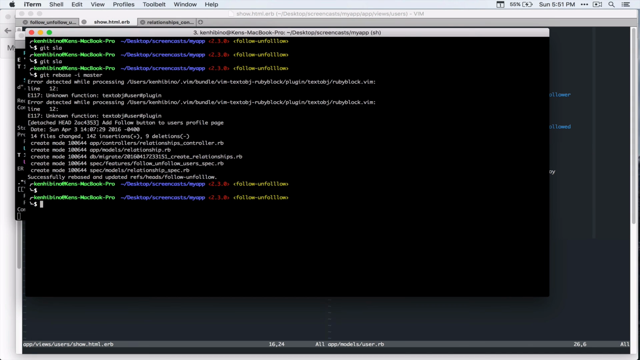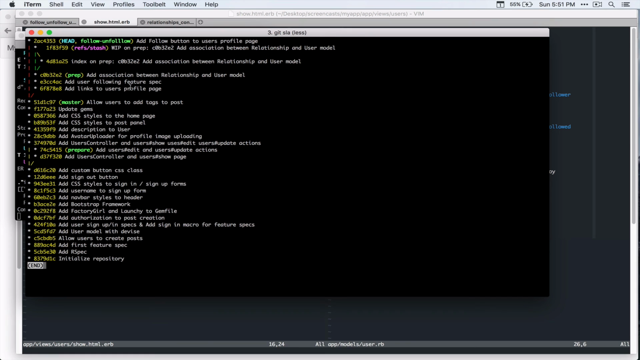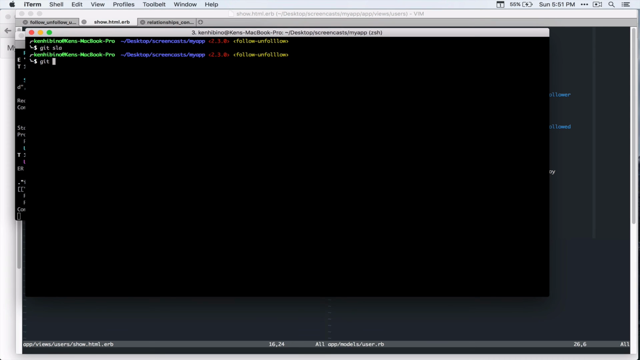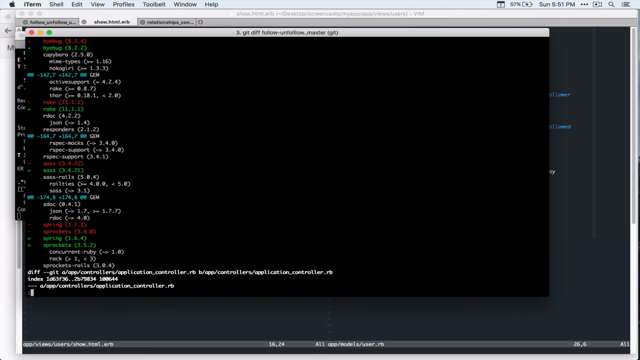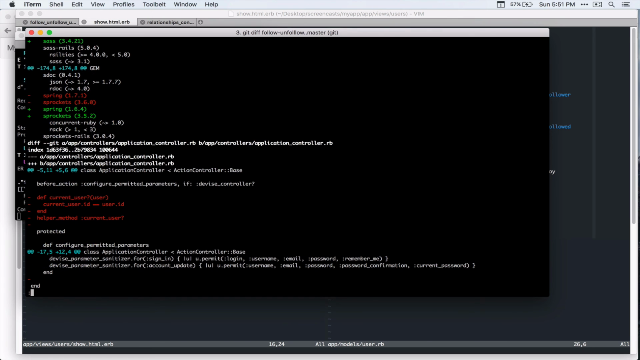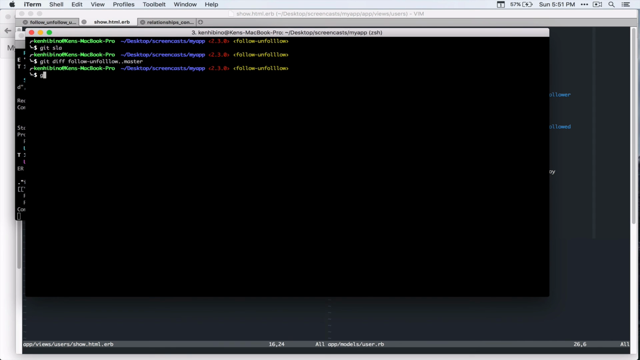And if I go back to terminal, and if I run git sla, I can see that, and I can check git diff between this branch and master branch. I can see the difference between these two branches. All right, so let's merge this into master. Oops, let's check out master, merge follow and unfollow.